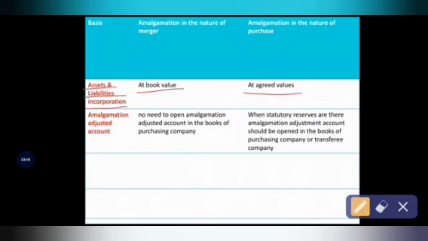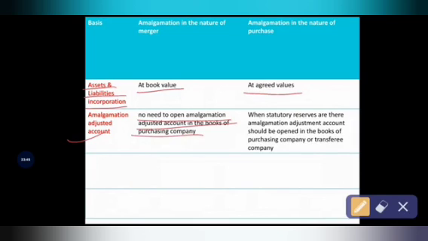Okay, the last difference is the amalgamation adjustment account. I will tell you why we open the amalgamation adjustment account while doing the problem, so don't get confused here.